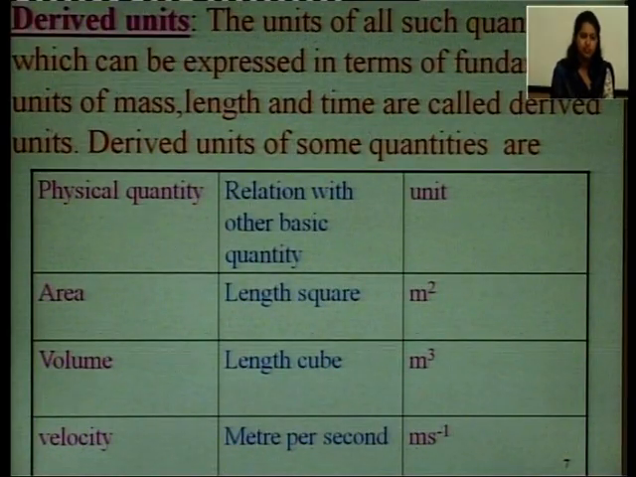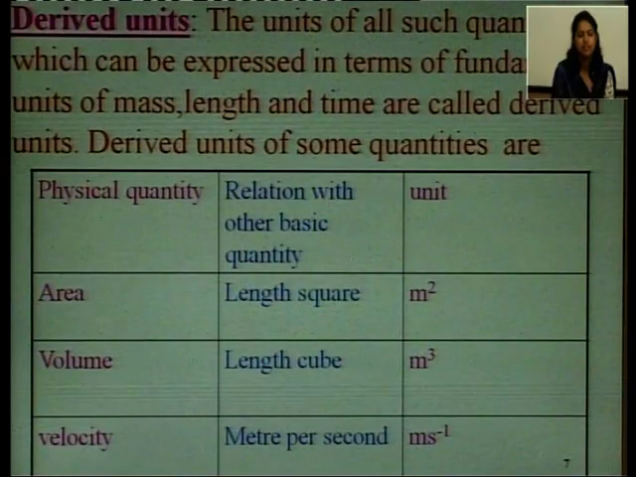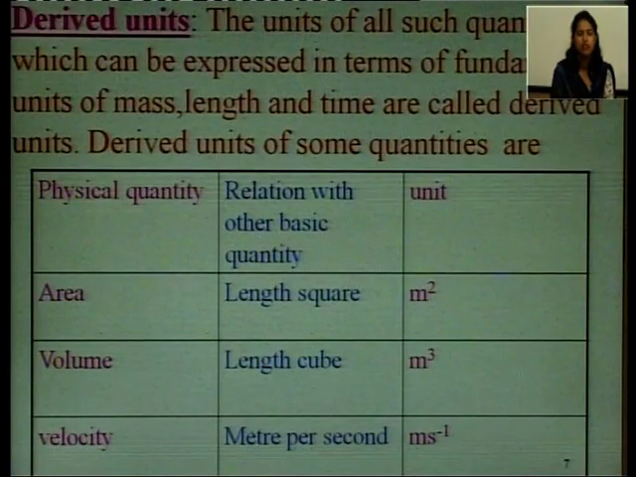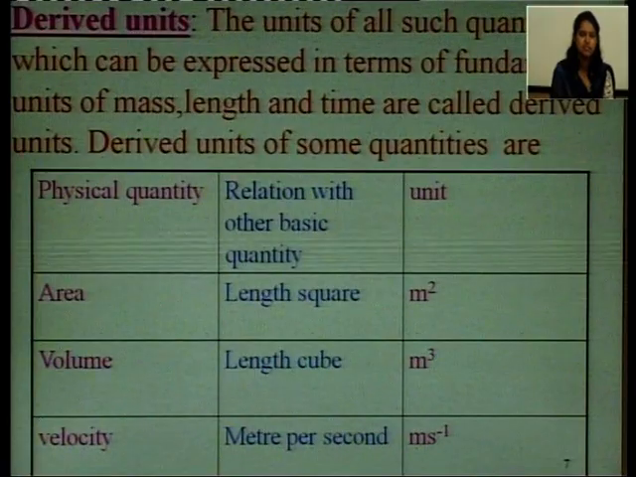What are derived units? The units of all such quantities which can be expressed in terms of fundamental units of mass, length and time are called derived units. So, what are derived units? The units of all the quantities which can be expressed in terms of fundamental quantities, that is mass, length and time. For example, area. So, what is its relation with other basic quantities? This is length square. So, its unit becomes meter square.